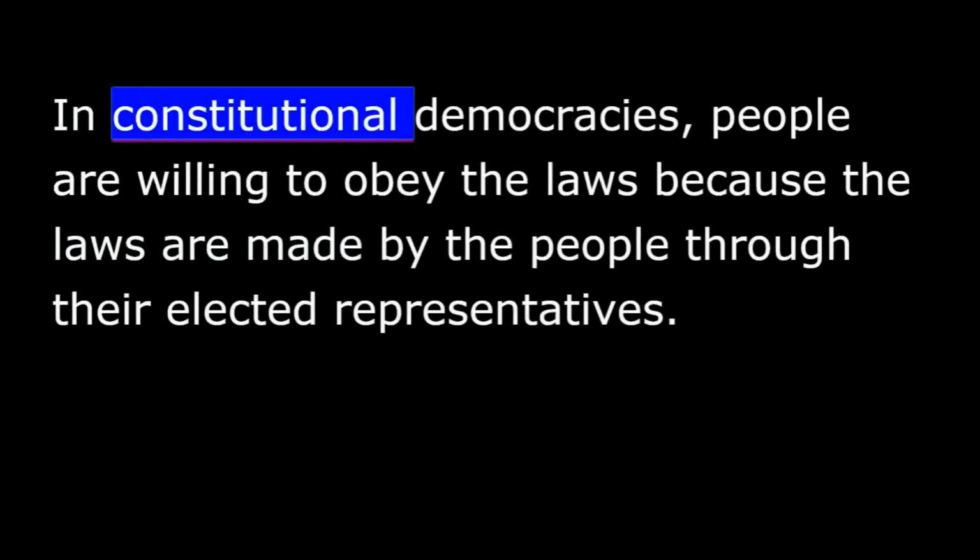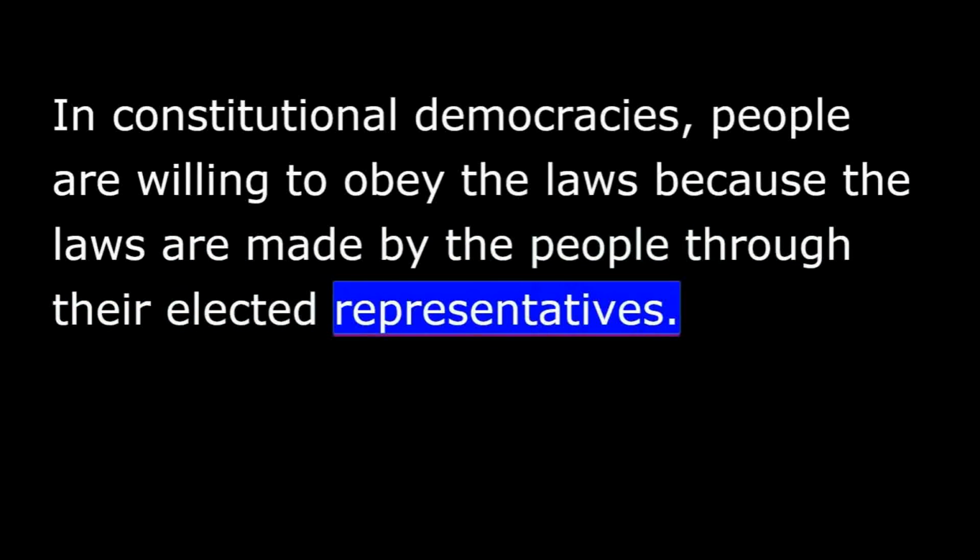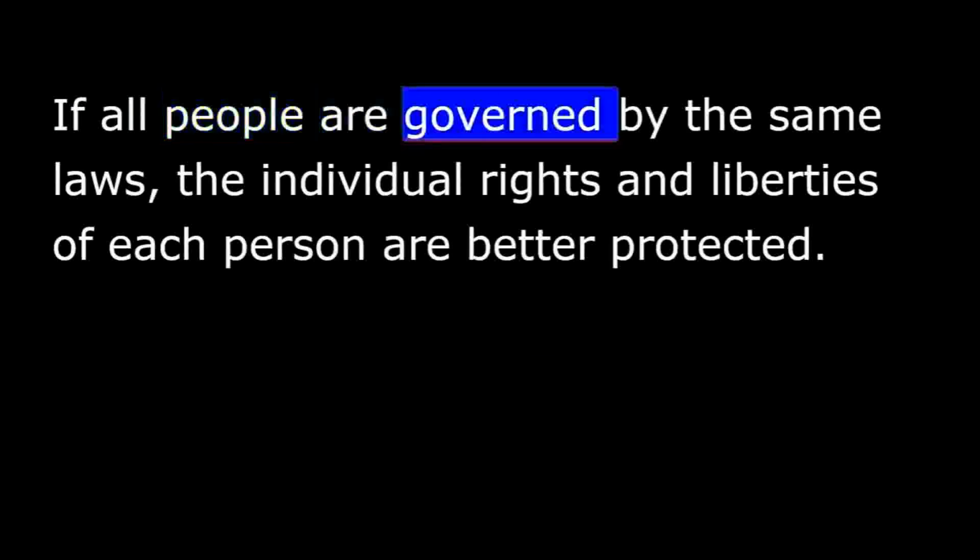In constitutional democracies, people are willing to obey the laws because the laws are made by the people through their elected representatives. If all people are governed by the same laws, the individual rights and liberties of each person are better protected. The rule of law helps to make sure that government protects all people equally and does not violate the rights of certain people.